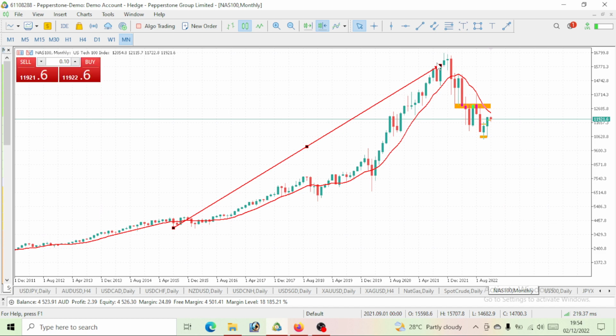I've also added this moving average, which is a 10 period moving average, to guide us. We all know that once the price is above our moving average, it is a buy. We have to go long. But once it is below, it is a sell. We have to short it. So we can clearly see that the price has been above our 10 period moving average, so that is one of the reasons why we are going long.